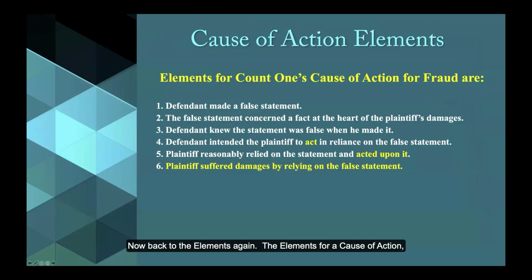Now, back to the elements again. The elements for a cause of action for fraud. It's important to remember that even if Mike did devise schemes or artifices and make false statements, and even if he consciously intended them to cause others to act on them, unless someone was actually harmed by doing so, the sixth element of the cause of action was not met. So he could not or should not be lawfully convicted of the crimes that he was accused of. If you haven't done so yet, make a note of these six elements upon which a conviction for fraud depends.